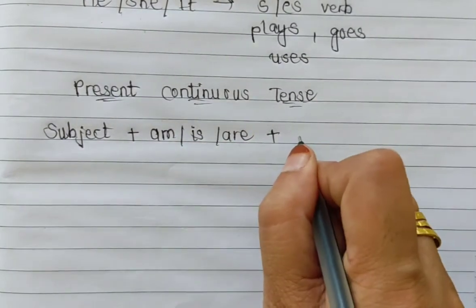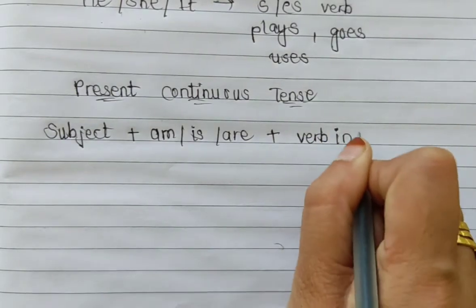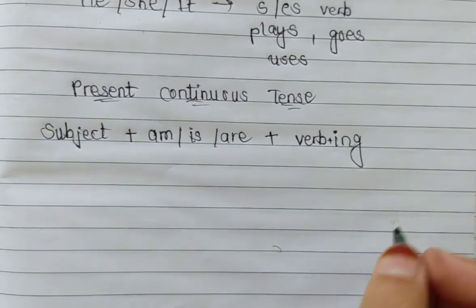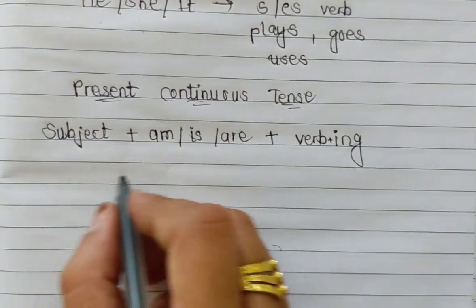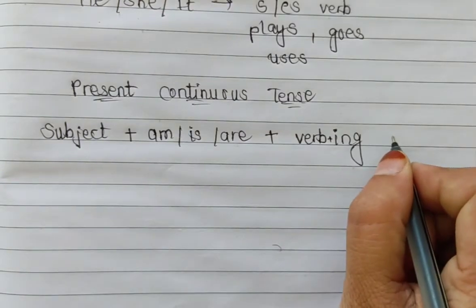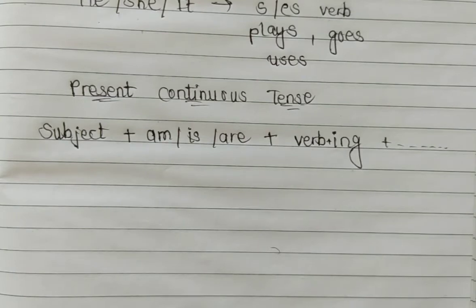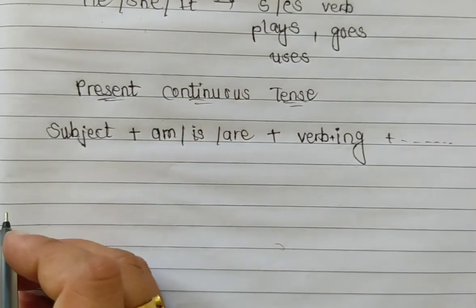After that we use the verb, and with the verb we use ing. This is the formula for the present continuous tense. I hope you remember it, and after that you write the extra sentence. The subject here is the same: I, we, you, they, he, she, it.